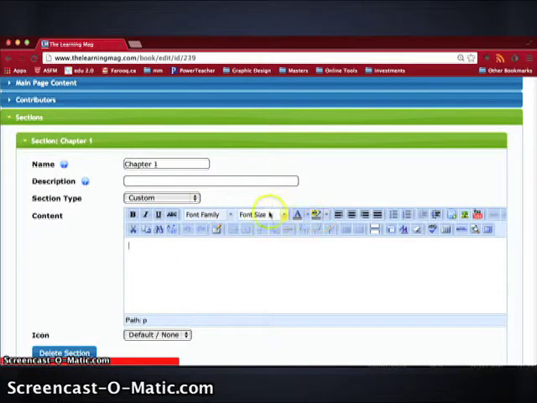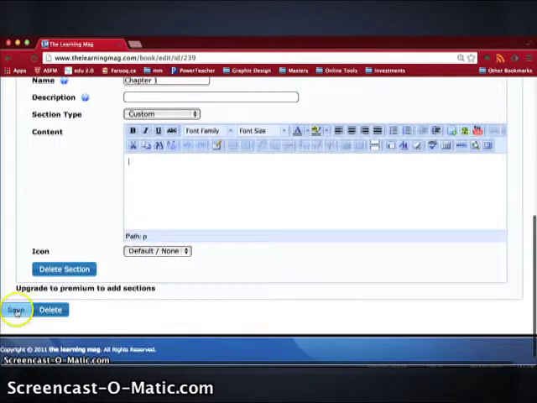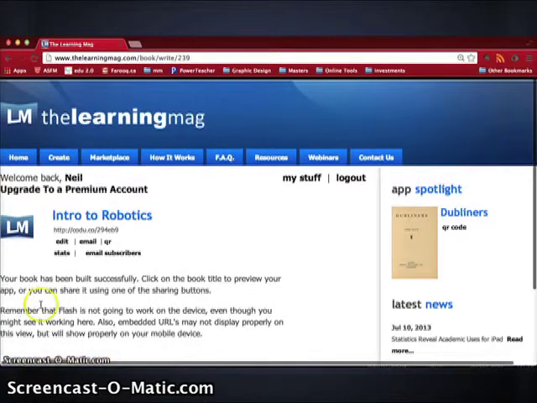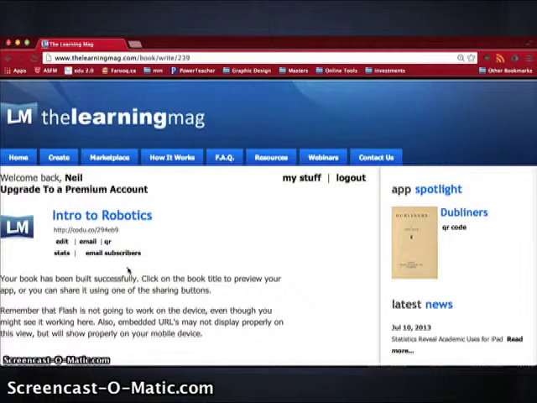Once you're happy with how your book looks, or even if you just want to have a little preview, all you do is press save. And then here, it is creating an app for you. And you saw how quick it was. I know I don't have much information in it, but it is a pretty quick process.